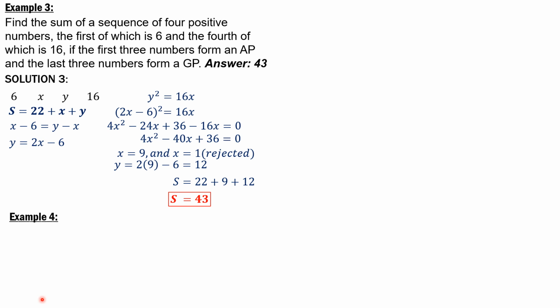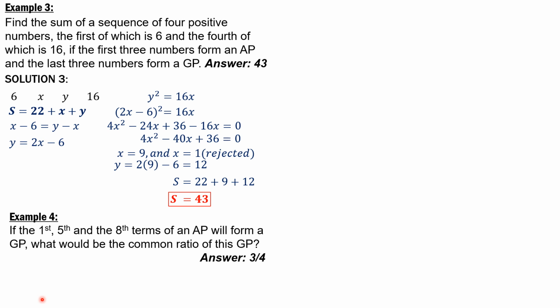We proceed to example 4. If the first, fifth, and eighth terms of an arithmetic progression form a geometric progression, what would be the common ratio of this geometric progression?